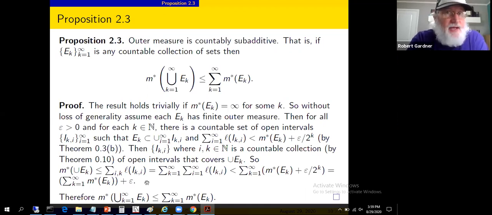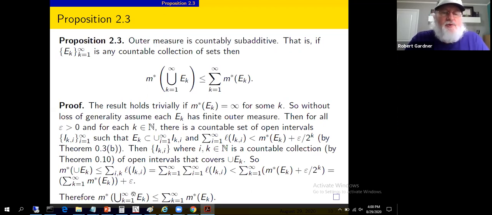I love them, geometric series. It allows me to take an infinite number of things and get something finite out. I even know what the sum is for geometric series. So the punchline here is the outer measure of the union of E sub k is, the weakest part is here, strictly less than the sum of the outer measures plus epsilon. Same idea. Epsilon can be made arbitrarily small and positive.